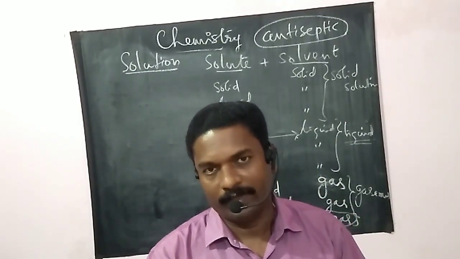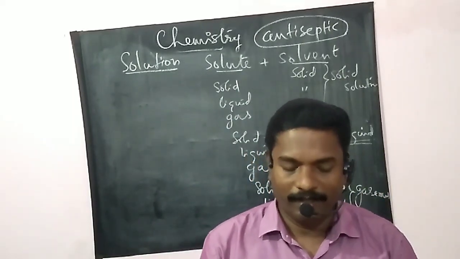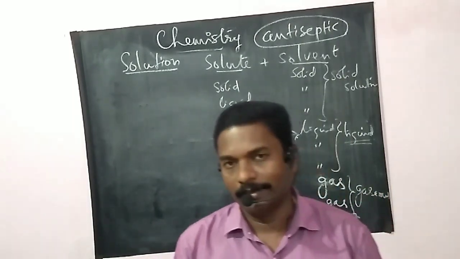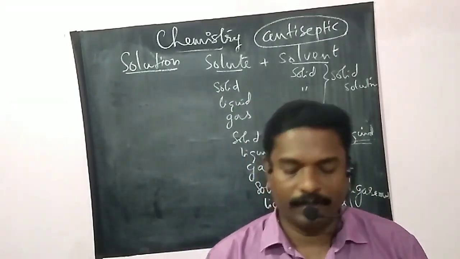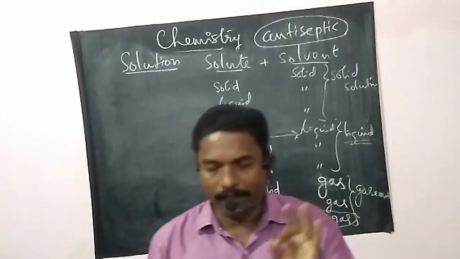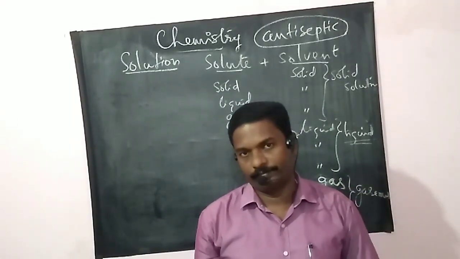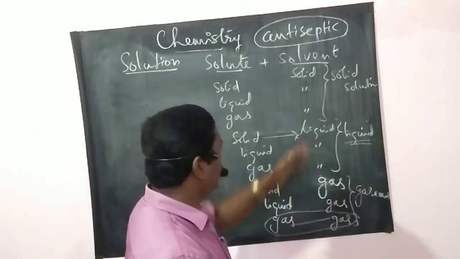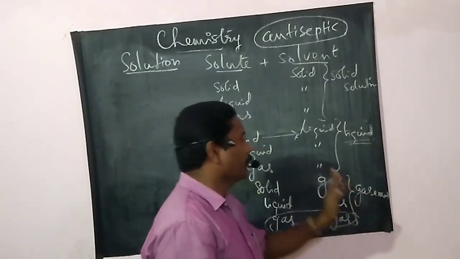The main constituents are oxygen 21%, nitrogen 78%, etc. And the other gases are present in small quantities. Okay, so liquid solutions and gaseous solutions we discussed.